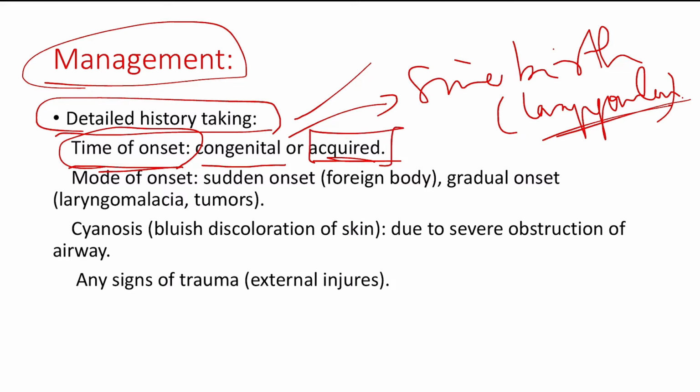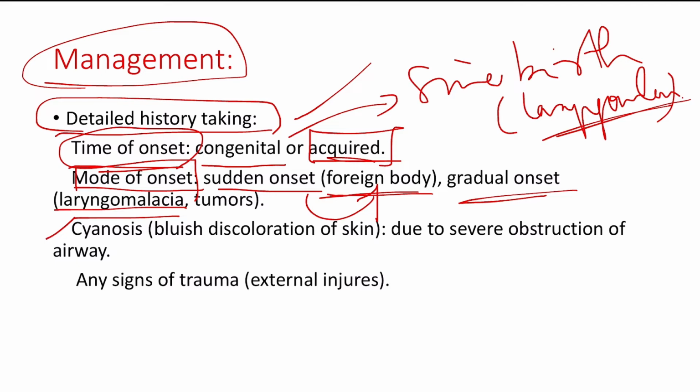And coming to the mode of onset, you have to ask about the mode of onset, whether it is sudden onset. If it is due to sudden onset, then it will be most probably due to foreign body obstruction. Okay, that will have caused the production of stridor. If it is gradual in onset, then you have to suspect laryngomalacia in case of neonates, that is congenital lesion, or tumors in case of elderly people.